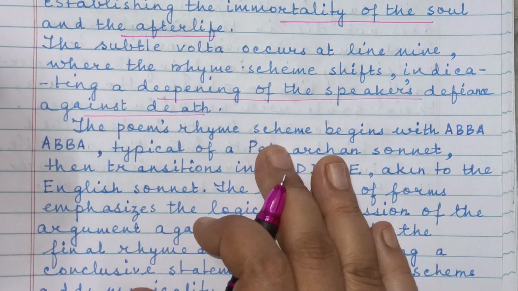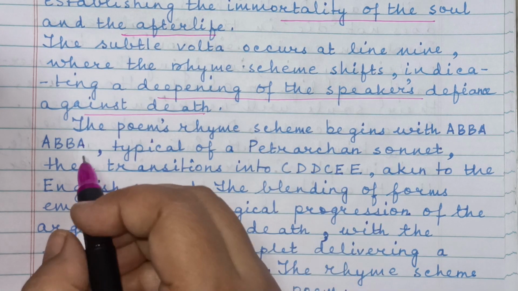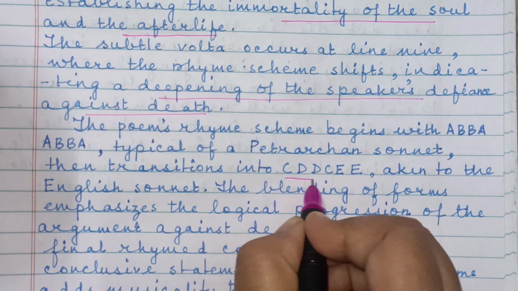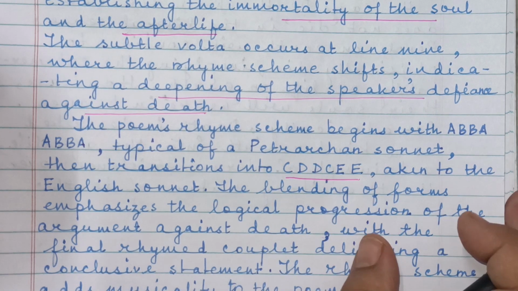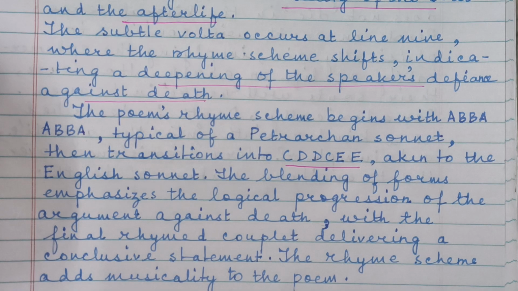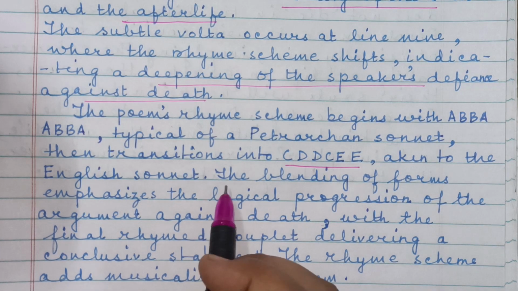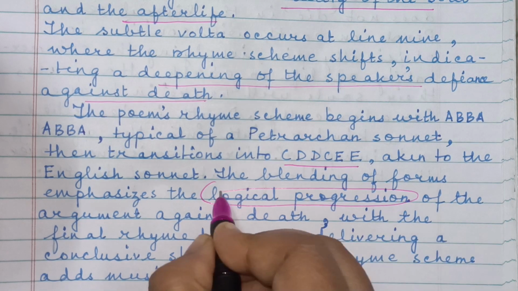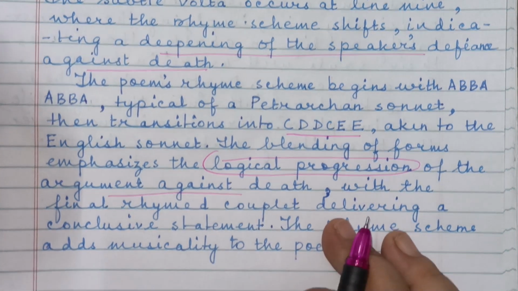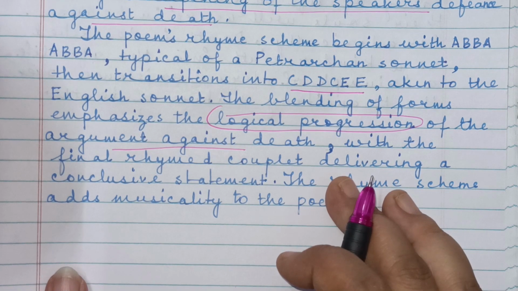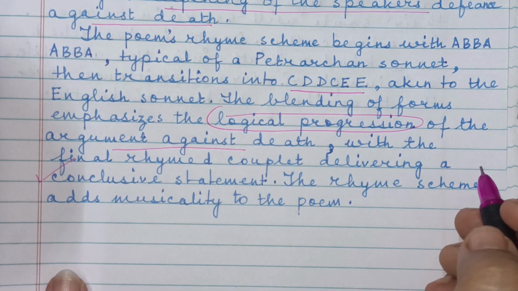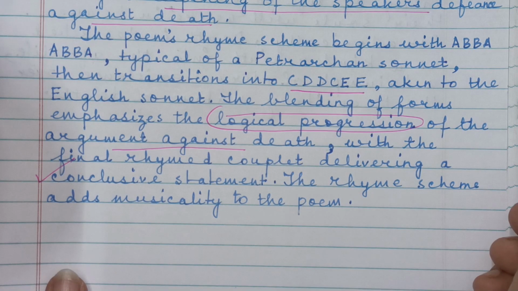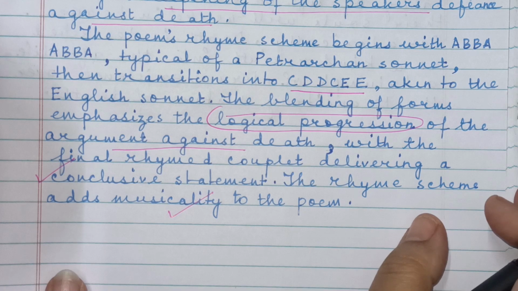The poem's rhyme scheme begins with ABBA, ABBA, typical of a Petrarchan sonnet, then transitions into CDD, CEE. Learn this by heart, akin to the English sonnet. The blending of forms emphasizes the logical progression of the argument against death. Main point is argument against death, with the final rhymed couplet delivering a conclusive statement. So a cohesive presentation of ideas. The rhyme scheme adds musicality to the poem.